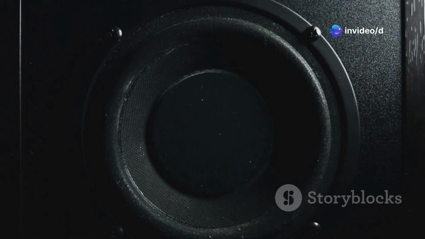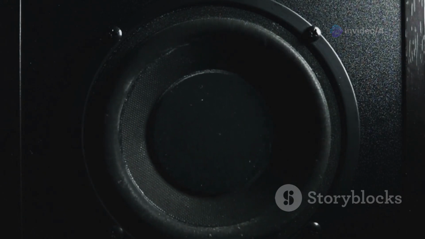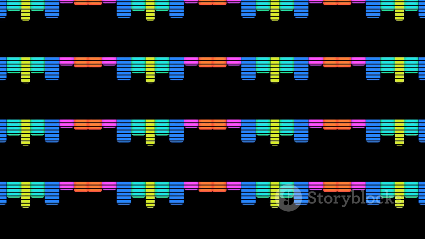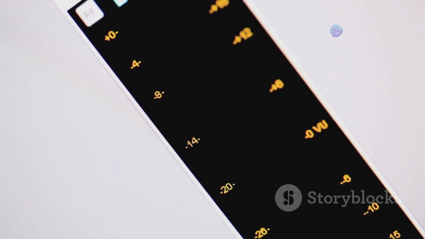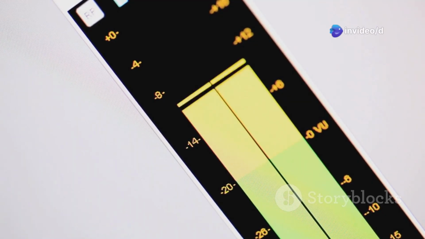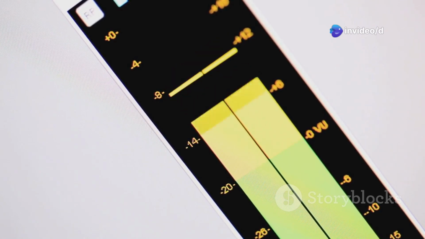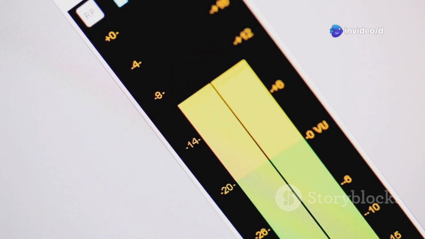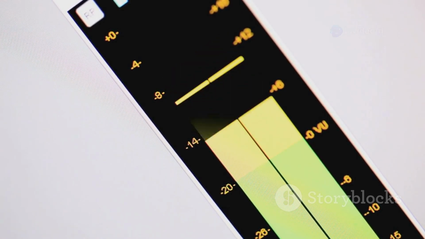Low frequencies sound deep and rumbling, often providing the foundation of a musical piece, while high frequencies sound bright and airy, adding sparkle and clarity to the audio. EQ allows you to target specific frequency ranges to shape the overall tone of your audio. By adjusting these frequencies, you can enhance or diminish certain elements of the sound.